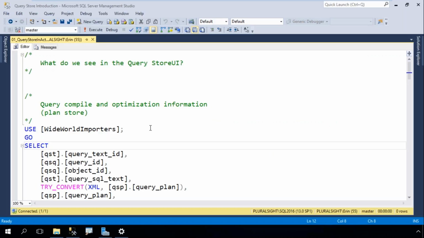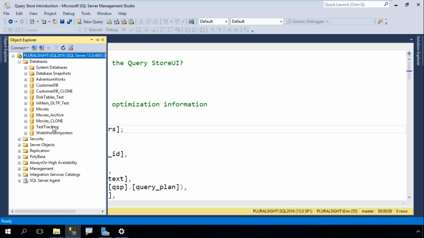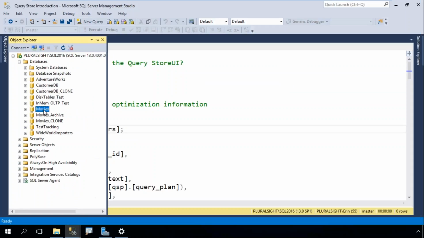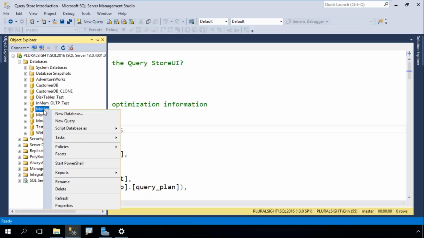So if we expand our databases here, you'll see I've got a whole bunch of stuff going on, but we are playing with WideWorldImporters right now. If I look at this database and I look at the properties, one of the things you'll see is that there is now a Query Store page, and you'll see that I have it enabled here. If I look at, I don't know, my movies database, let's see what I've got going on here. That's enabled as well. Let's find one that doesn't have it enabled. Ah, there we go. So that one is off, right? And it shows as being off.